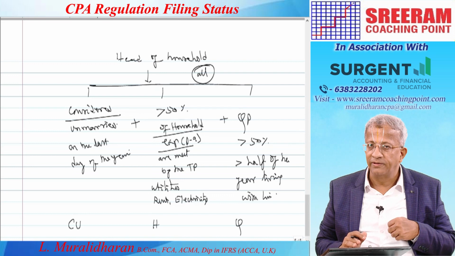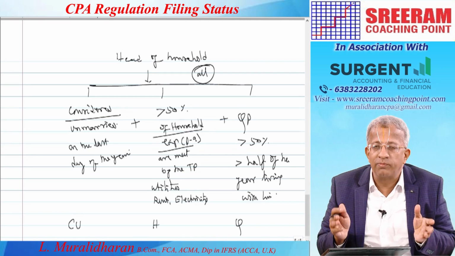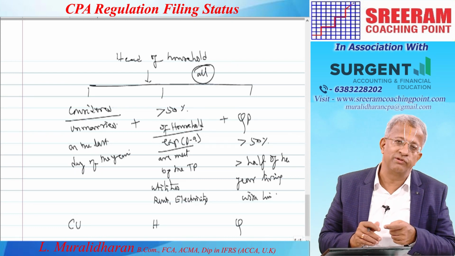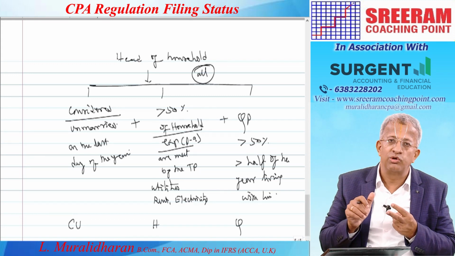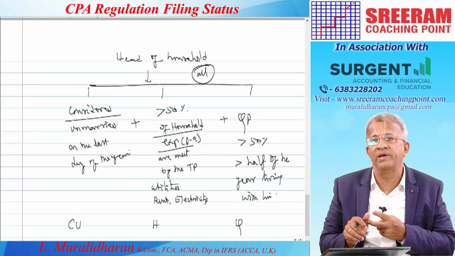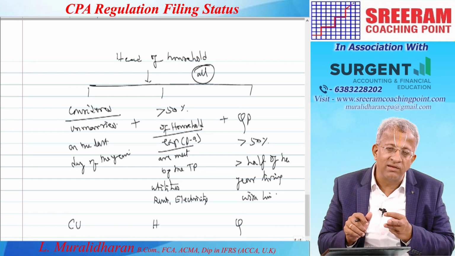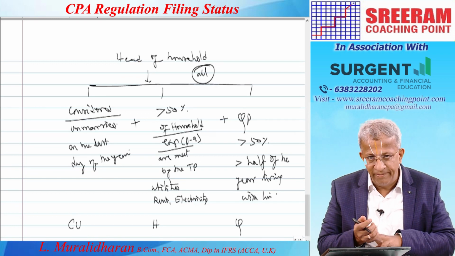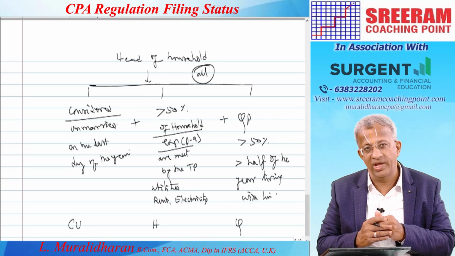So, let me repeat. In order to take up the position for the purpose of filing under head of household, all the 3 conditions are to be satisfied. He should be considered unmarried. Then number 2, more than 50% of the household expenses should have been met by the taxpayer. Then a qualified person should be living with him for more than half of the year. So, if these 3 conditions are satisfied, then we have to take it up under HOH,